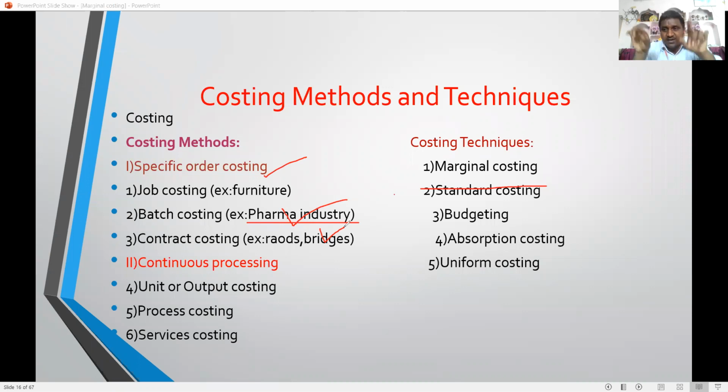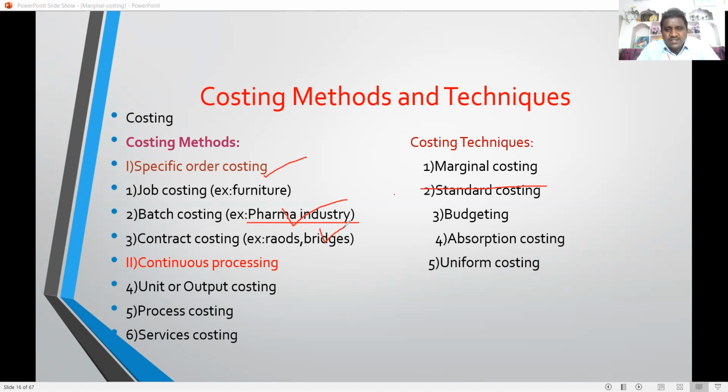For example, if you see the pharma tablets in a sheet, with batch number 10, batch number 20 and so on, a contract of 10 tablets is put in one sheet, and that is one sheet with the batch on the backside. Batch cost and its batch number, then the cost is 10 tablets, 100 rupees, like that. Contract costing is used in external roads and bridges, where the work is undertaken outside the factory.